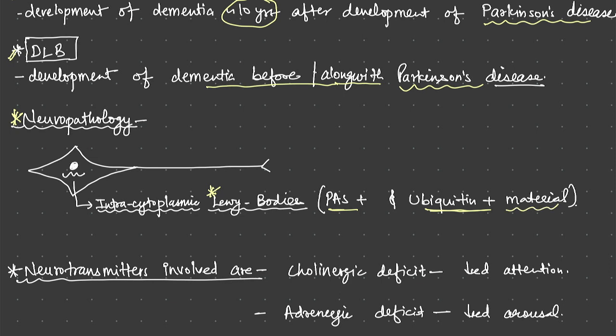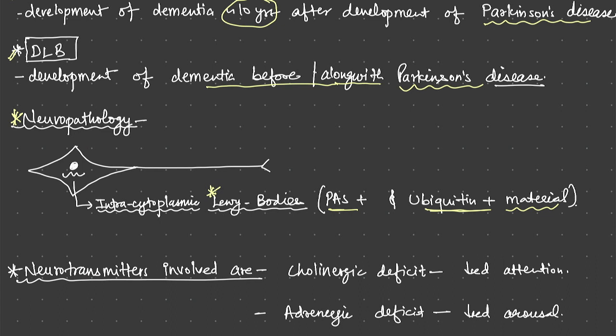The material is basically proteinaceous. The cause is unknown. The exact cause, the exact pathology, and the pathways are basically unknown. But what we see under the microscope are intracytoplasmic PAS positive and ubiquitin positive inclusion bodies, which are known as Lewy bodies.